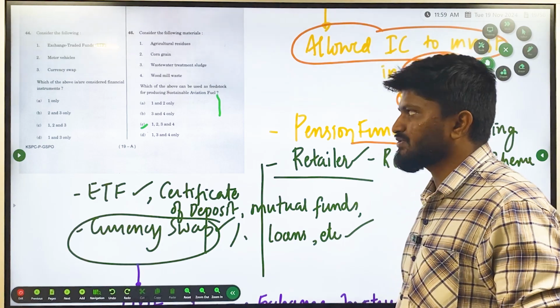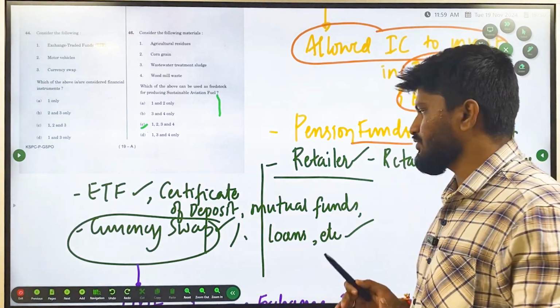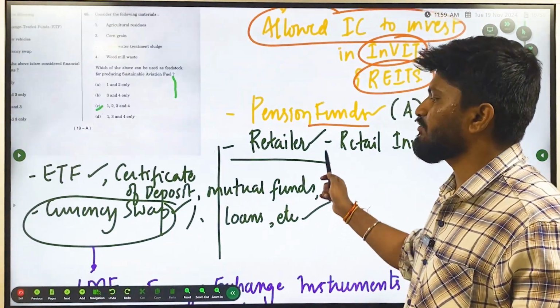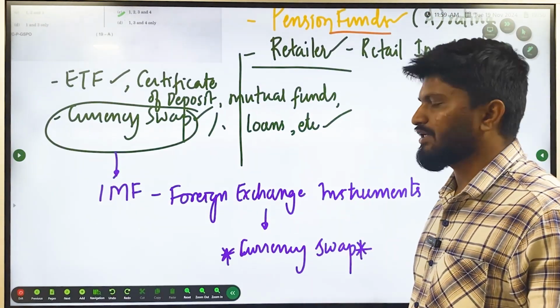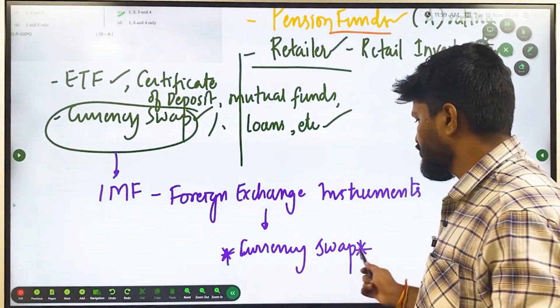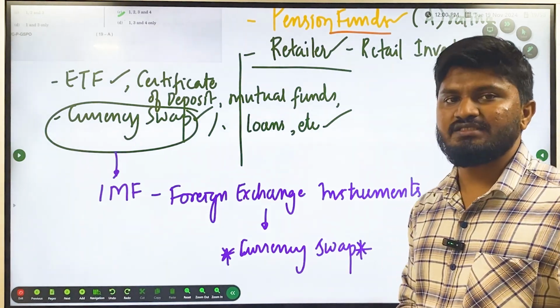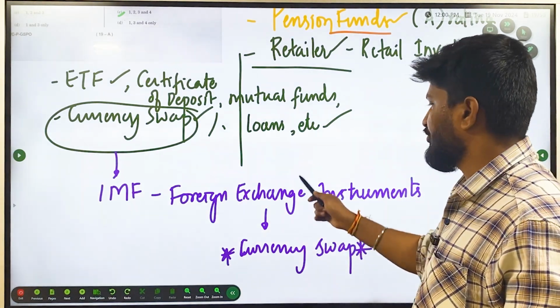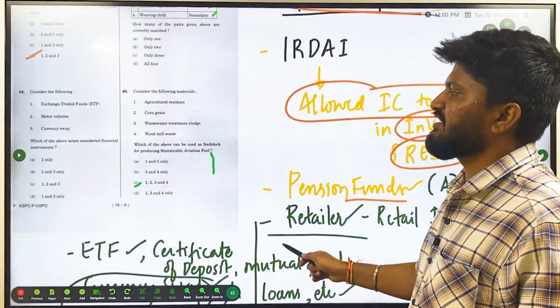And second is currency swap. It is very confusing. It is not present in Indian data, but it is given by the IMF. Okay, according to the International Monetary Fund, in foreign exchange instruments, even the currency swap is considered a form of foreign exchange instrument. So a foreign exchange instrument is a form of financial instrument.